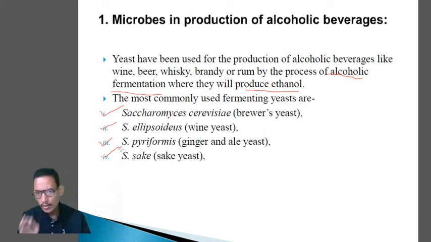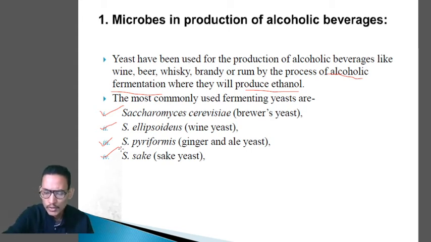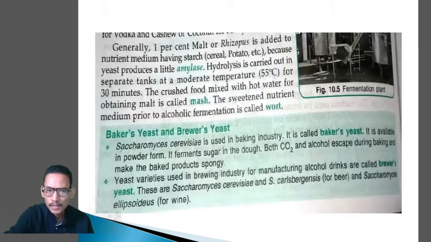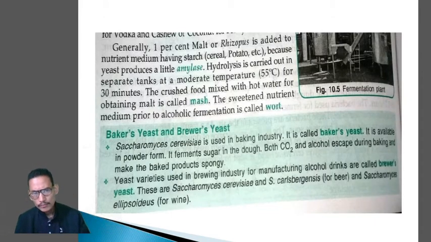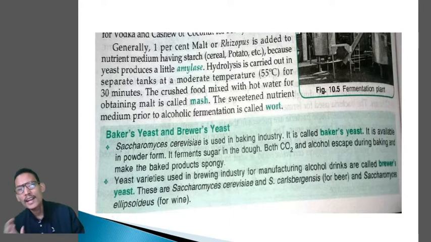Clear? So this is very important. You have to remember the names of these yeasts which are used for the production of alcoholic beverages, along with the common names. Generally, 1% of malt or Rhizopus is added to the nutrient medium because yeast produces only a little amylase enzyme.